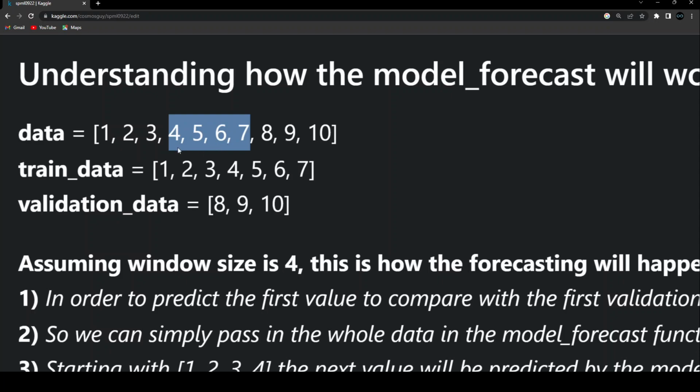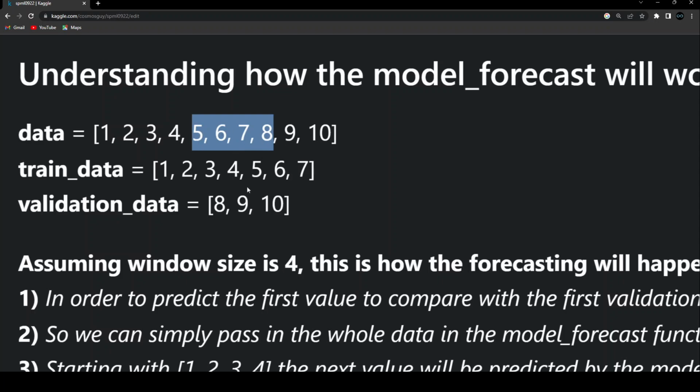So if you notice, we are taking values from the training data in order to predict the first value of the validation data. And then the next value of the validation data is also going to use some of the values of the training data. Now my window size is 4, so the next window, after shifting the start by 1 unit, is 5, 6, 7, 8. And based on this 5, 6, 7, 8, I'm going to predict the next value.